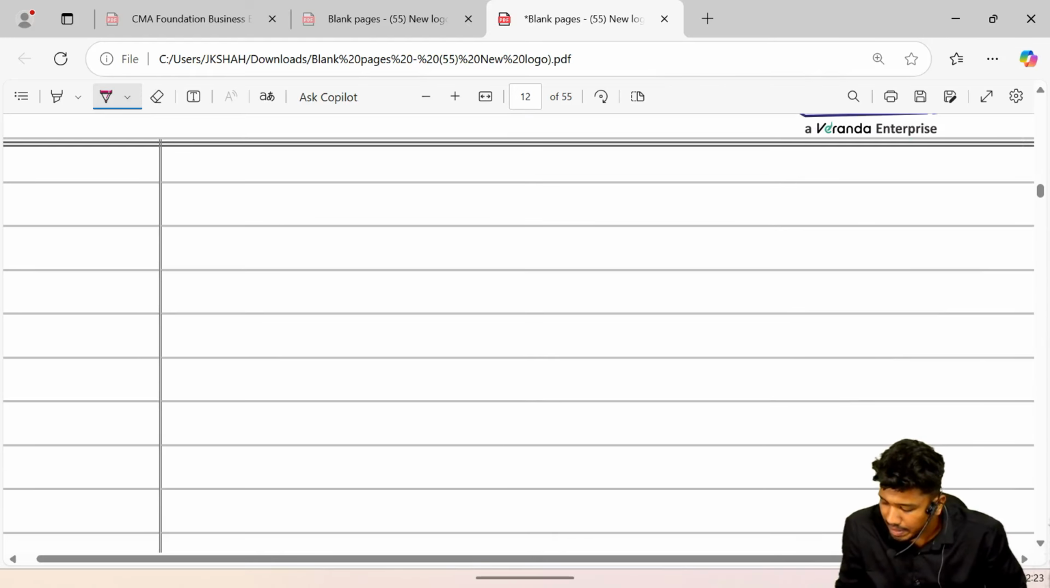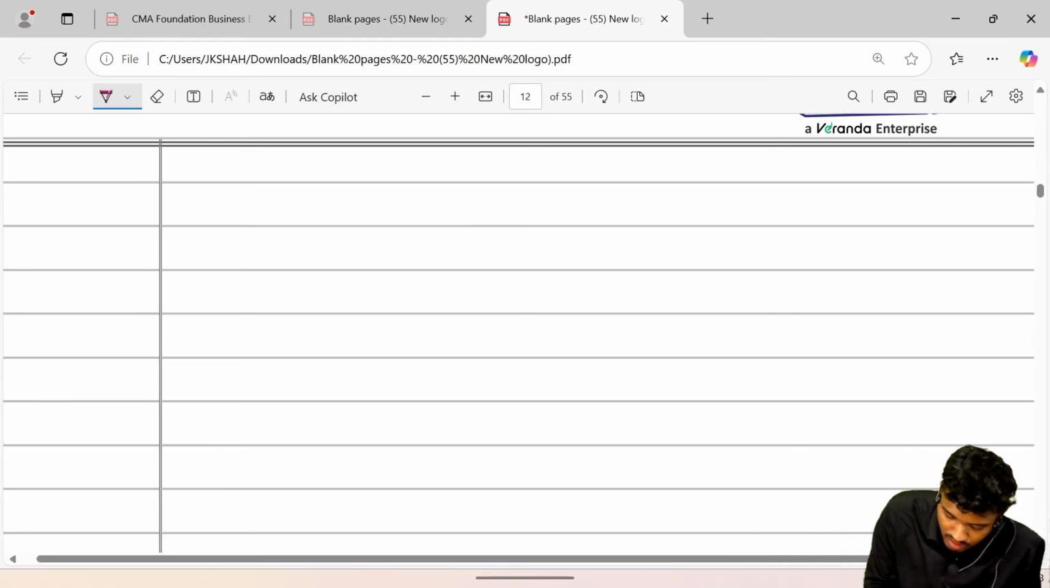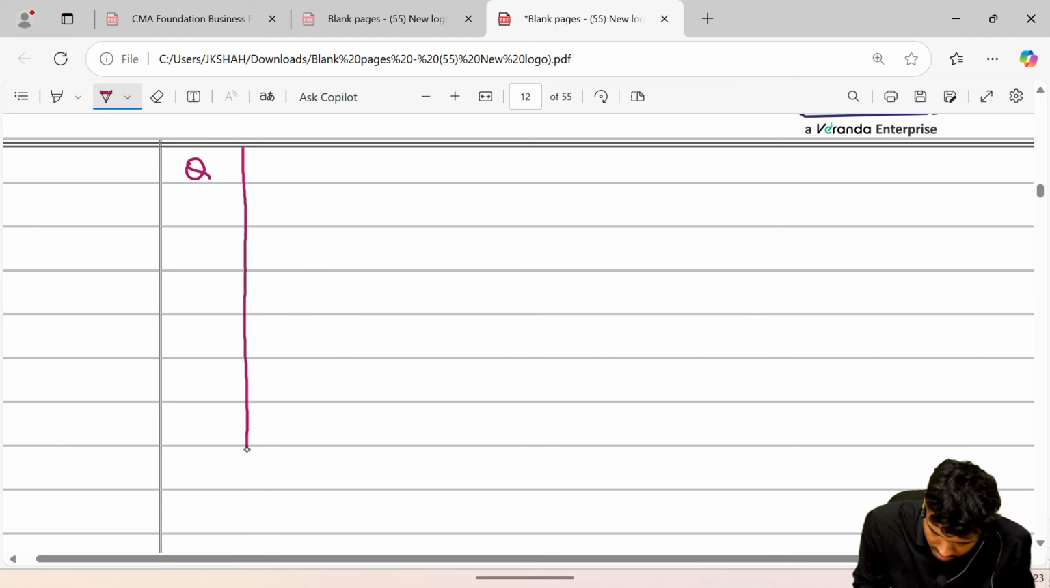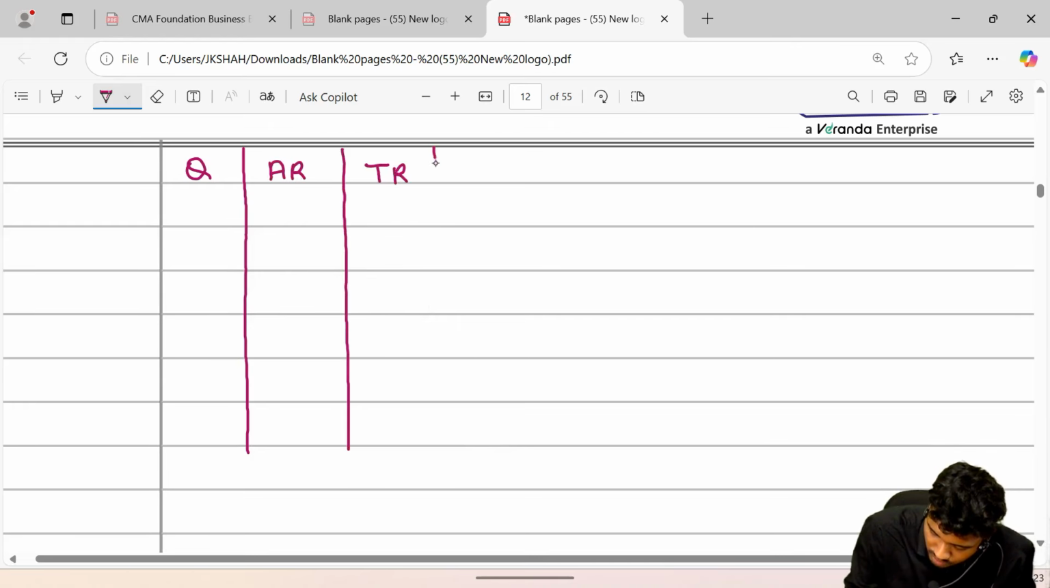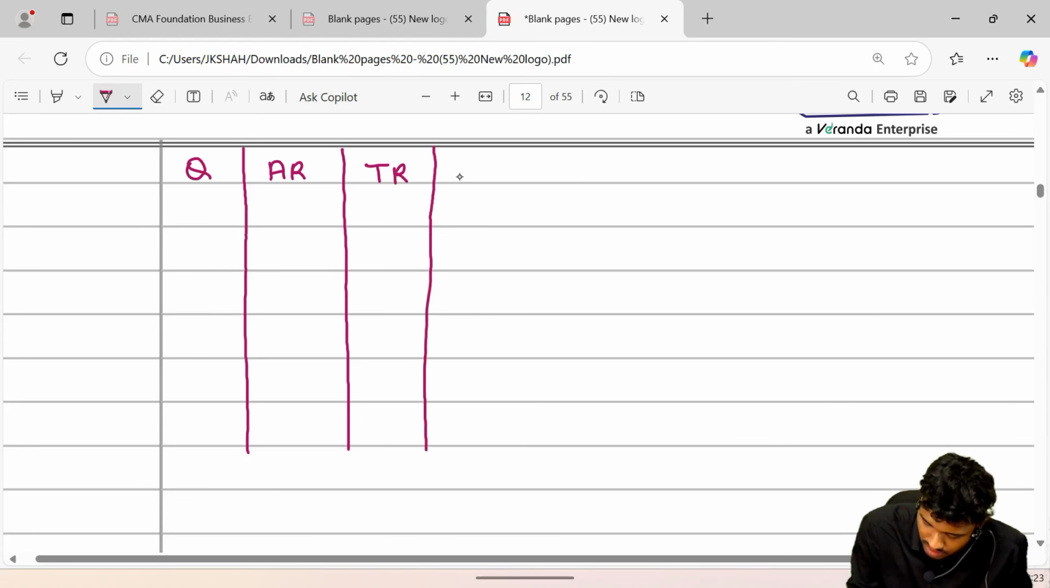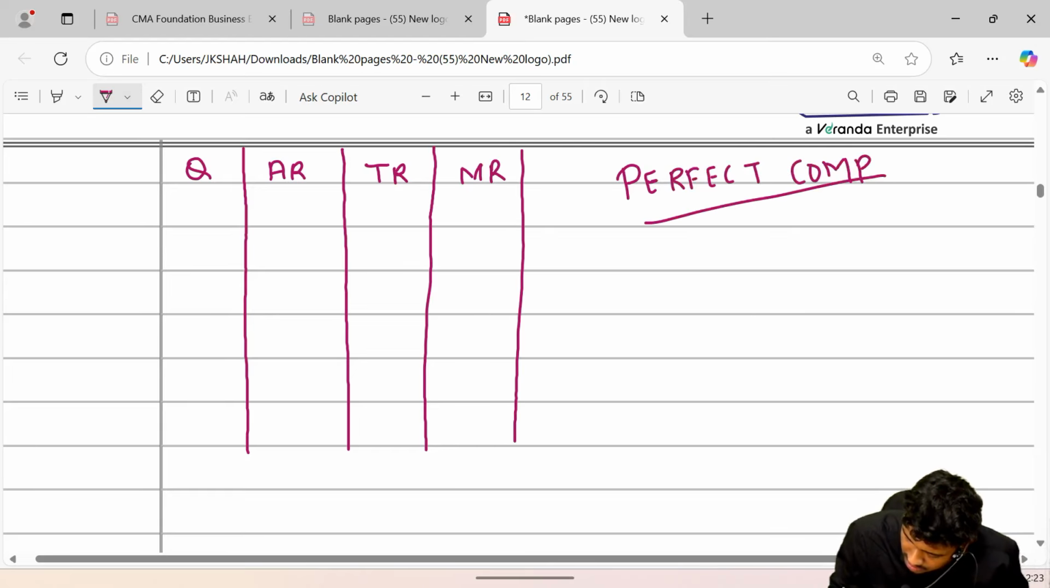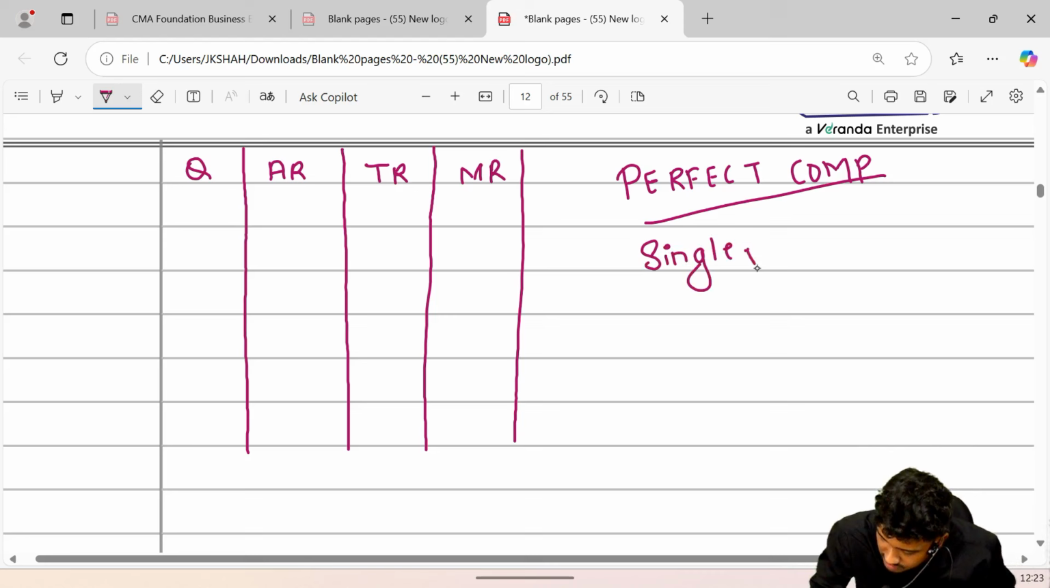Guys, I'll prepare one table and you'll understand. Quantity, average revenue, total revenue, marginal revenue. We are operating in perfect competition, wherein the price is single. When there is a single price, right? Okay, wherein there is a single price.